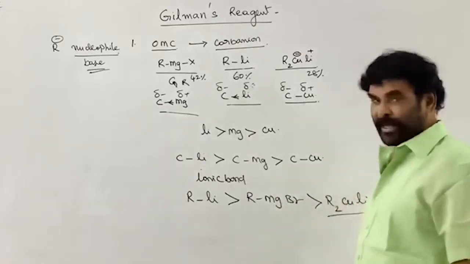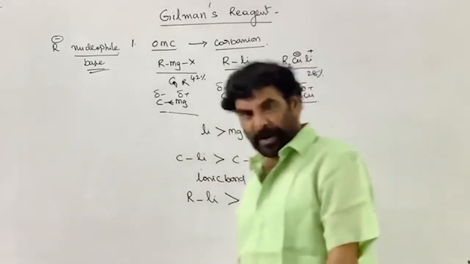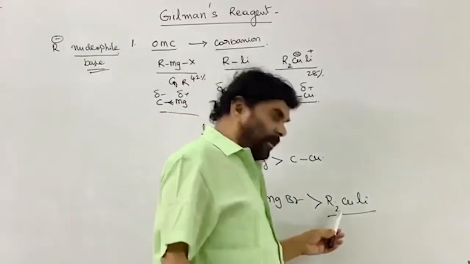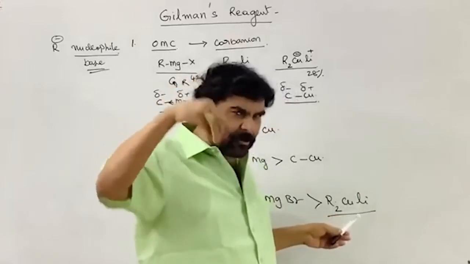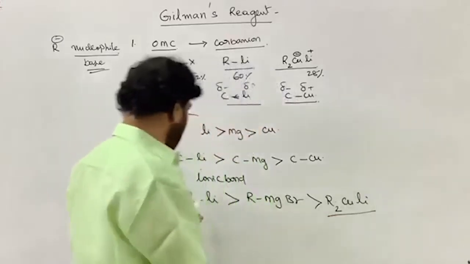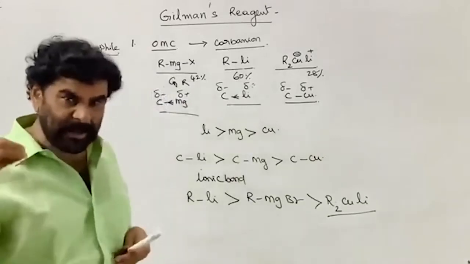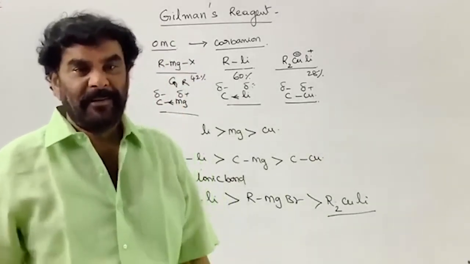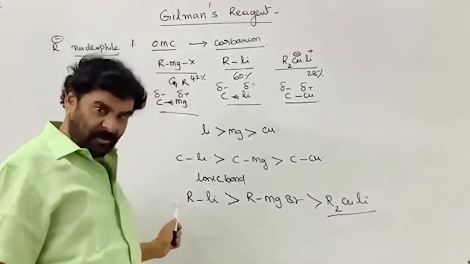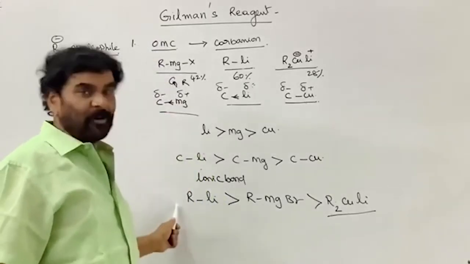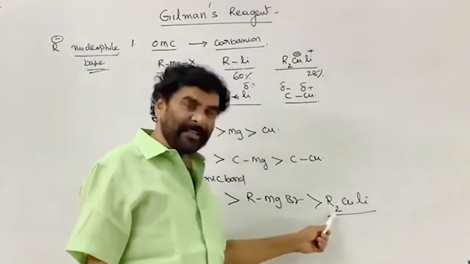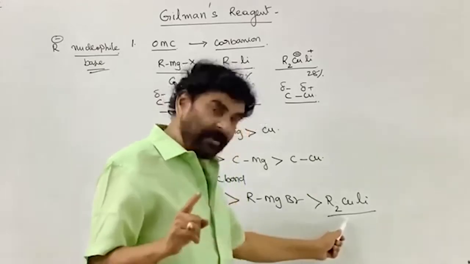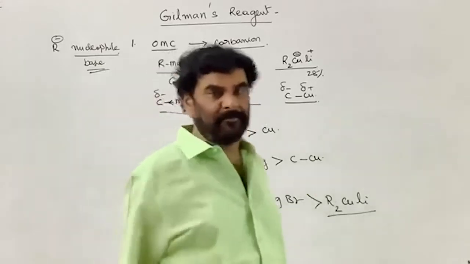The Gilman's reagent, lithium dialkyl cuprate, provides carbanion with a lesser amount of negative charge, whereas alkyl lithium provides the carbanion with more negative charge. Therefore, this is the stronger base, a strong nucleophile, whereas it is the weak nucleophile, or we can say the weak nucleophilic reagent.